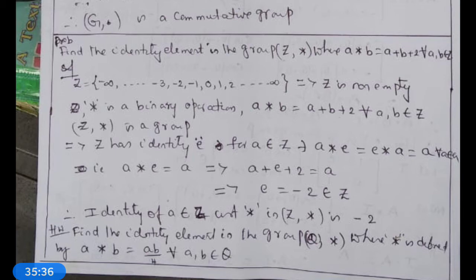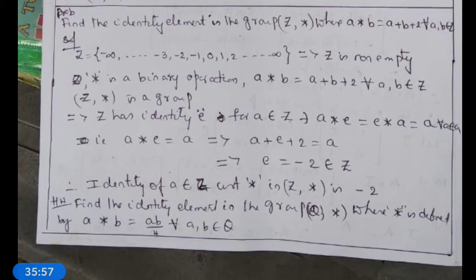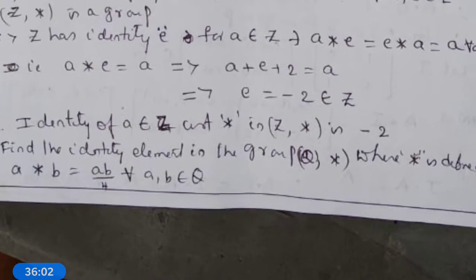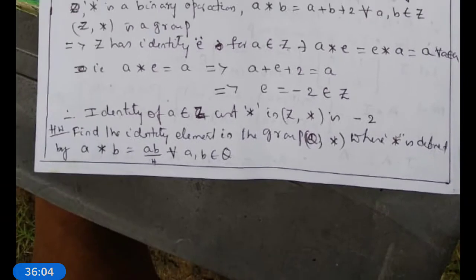What is the property of the identity for A belongs to Z? A star E is equal to E star A is equal to A for all A belongs to Z. What is A star E? A plus E plus 2 is equal to A. This implies E is equal to minus 2, which belongs to Z. Therefore, the identity of A belongs to Z with respect to star in Z comma star is minus 2. This is the identity element.